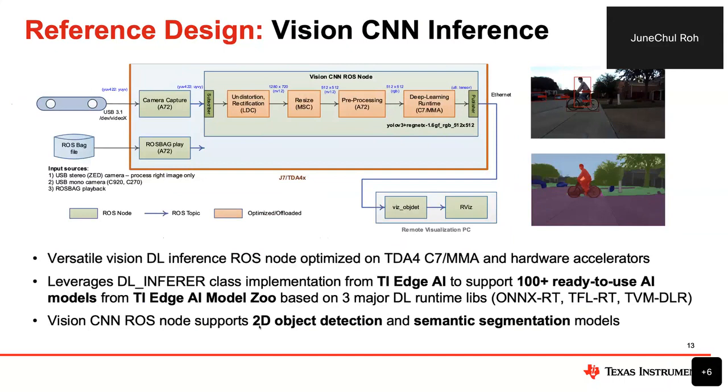So the next reference design is the Vision CNN inference ROS node. Again, in this case it pictures a stereo camera, but you can swap it with a mono camera or raw spec as well. It starts with the camera capture node as before, and this big box represents the optimized Vision CNN ROS node. The point is everything is hardware accelerator optimized on the TDA4 architecture.